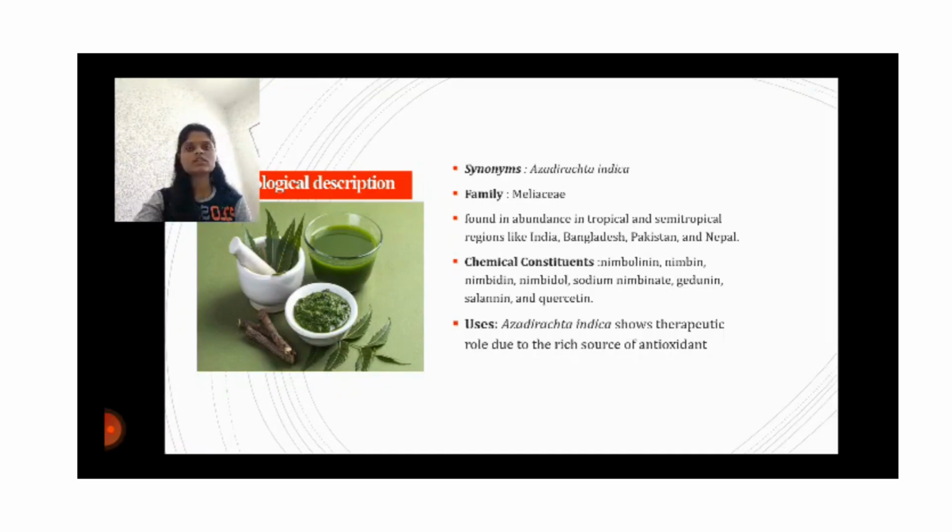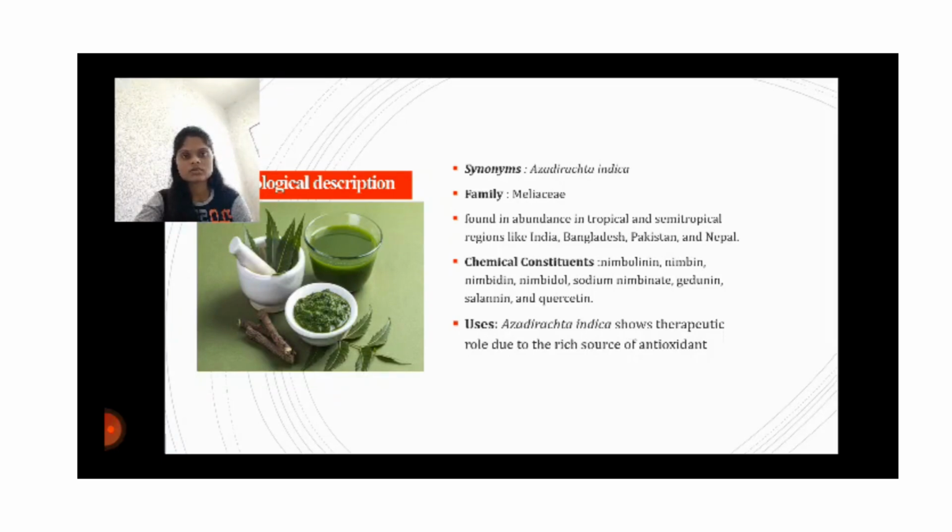Neem is used in Ayurvedic, Unani, and homeopathy systems. The main chemical constituents in neem are nimbolinin, nimbin, nimbidin, nimbiodol, sodium nimbionate, gedunin, salanin, and quercetin. These constituents play an important role through modulation of genetic pathways.